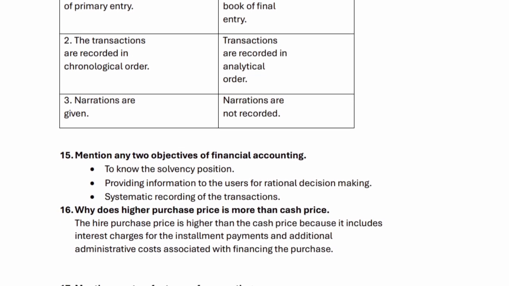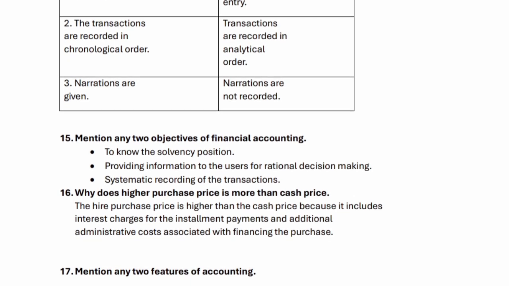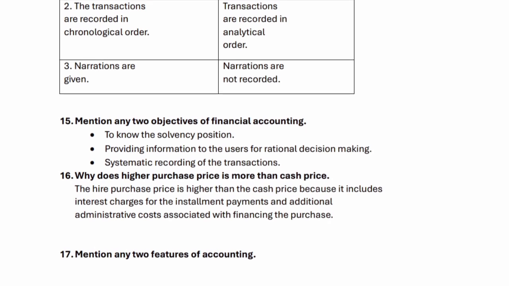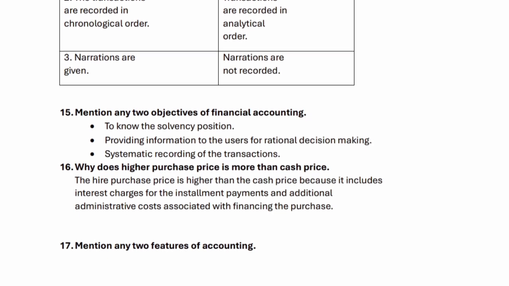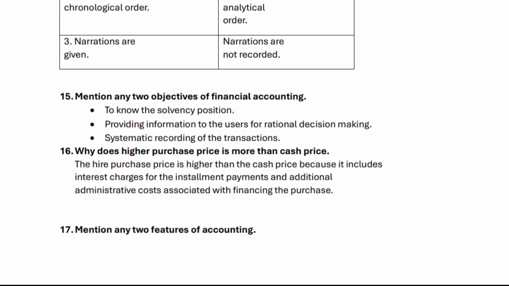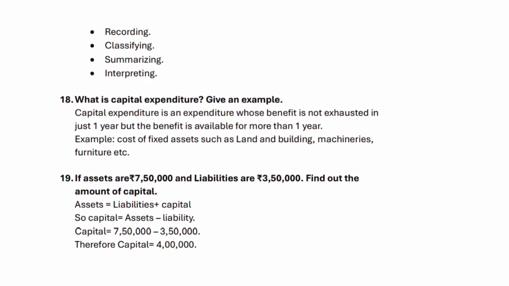16. Why is hire purchase price more than cash price? The hire purchase price is higher than the cash price because it includes interest charges for the installment payments and additional administrative costs associated with financing the purchase. 17. Mention any 2 features of accounting. Recording, classifying, summarizing, interpreting.